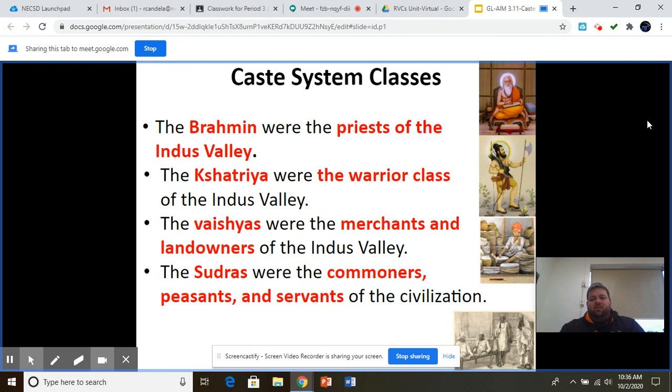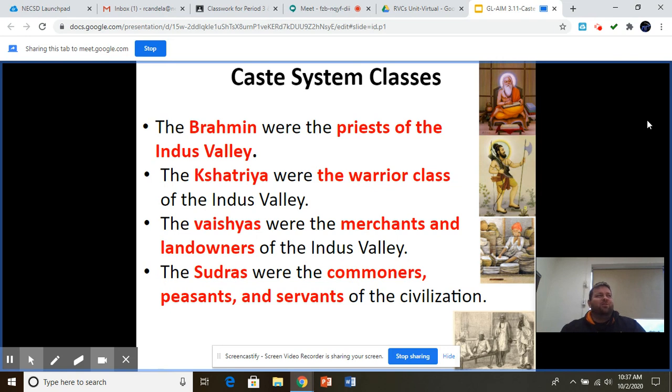So the caste system is the social system of the Indus River Valley, like we said, and it has several kind of groupings in it. The top of that system are called the Brahmin. They're the priests. Again, when we think critically about the social system of a particular place, who ranks where in that social system can tell us a lot about the cultural values of a particular people. So in this particular case, when we see that priests are ranked very, very high in their social system, we know that religion is a big part of their life there. So Brahmin at the top, and then Kshatriya.